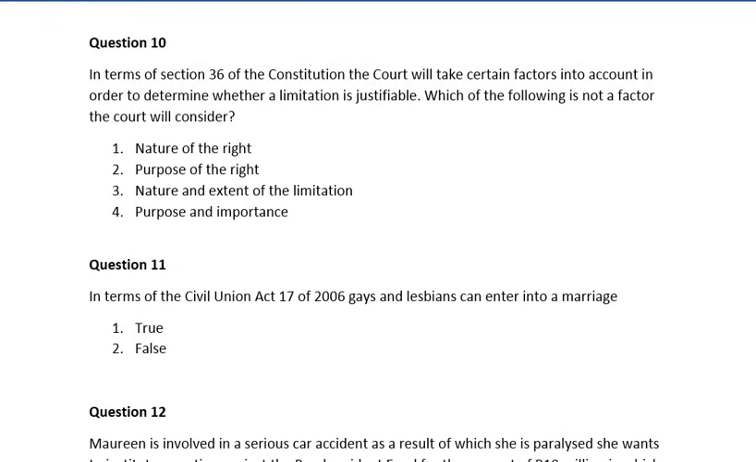Question number 10. In terms of Section 36 of the Constitution, the court will take certain factors into account in order to determine whether a limitation is justifiable. Which one of the following is not a factor the court will consider? Number 1, nature of the right. Number 2, purpose of the right. Number 3, nature and extent of the limitation. Number 4, purpose and importance. So guys, the correct answer is number 2, which is the purpose of the right.